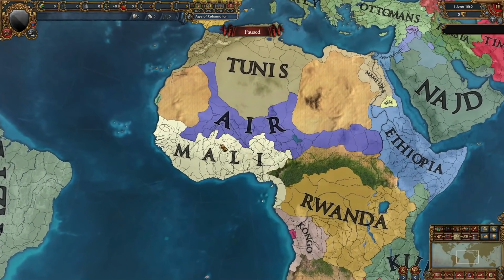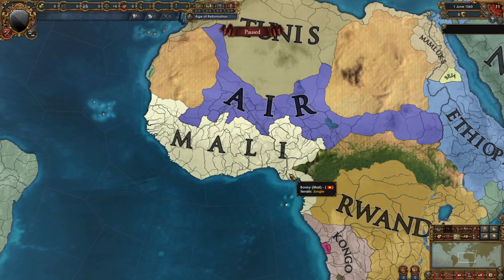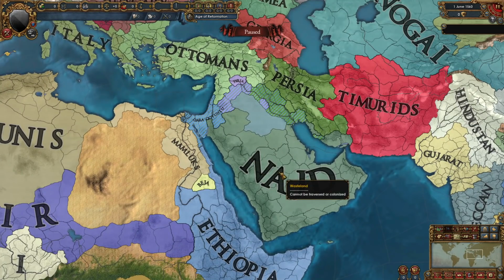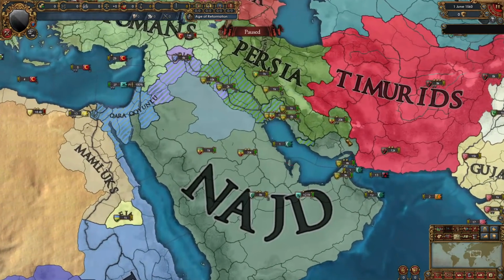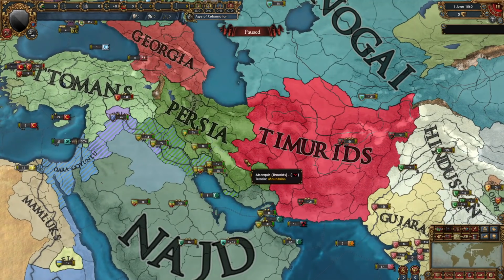Not a lot of changes in Africa. Mali did wipe out Benin completely though, so now Mali is pretty large, but they did lose some provinces to Ayer. Najd have also been expanding quite a lot into QQ, and they've also crossed into Persia, taking a bunch of provinces from them right here, and the Timurids have also been expanding into Persia.